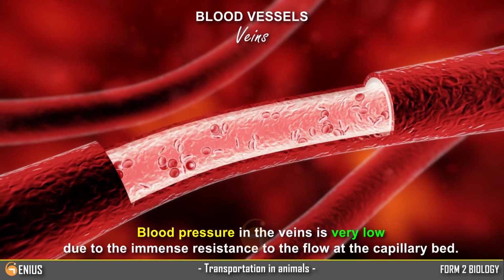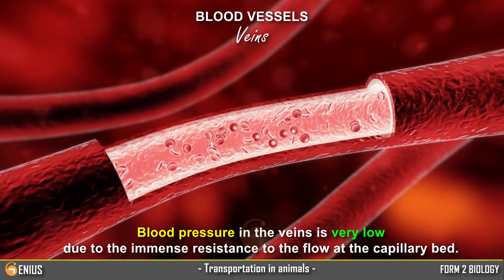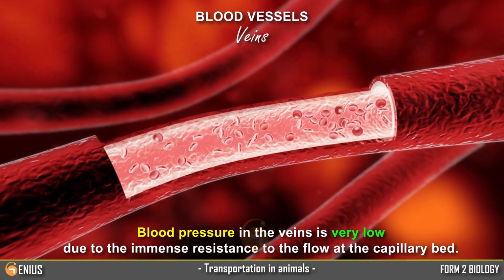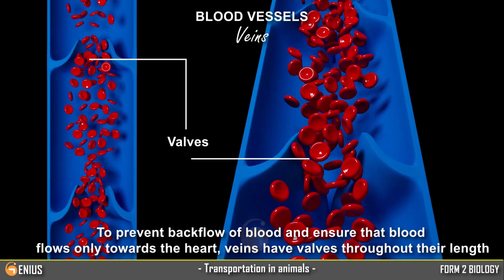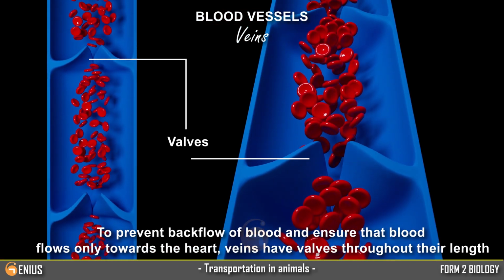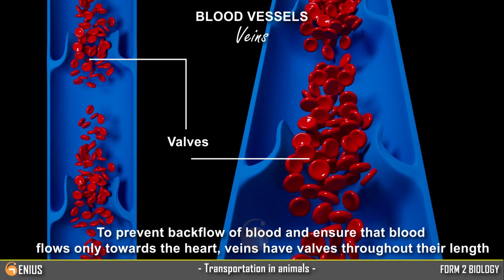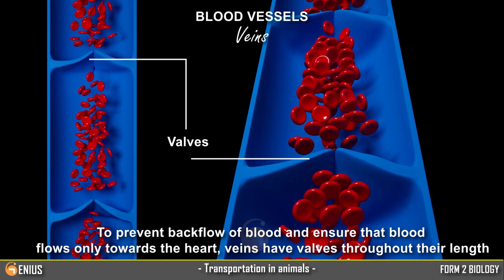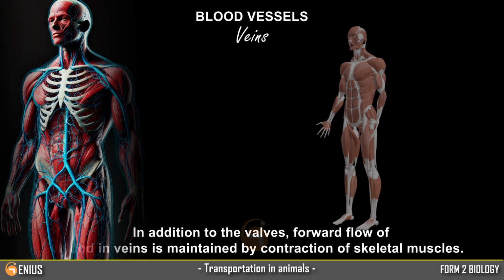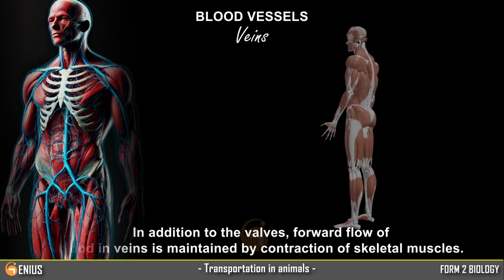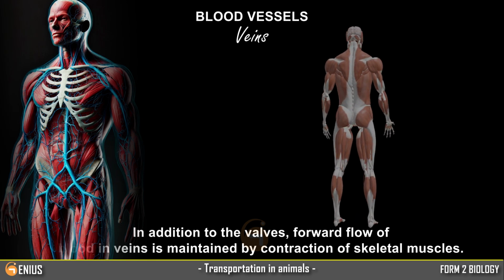Blood pressure in the veins is very low due to the immense resistance to the flow at the capillary bed. To prevent backflow of blood and ensure that blood flows only towards the heart, veins have valves throughout their length. In addition to the valves, forward flow of blood in veins is maintained by contraction of skeletal muscles.